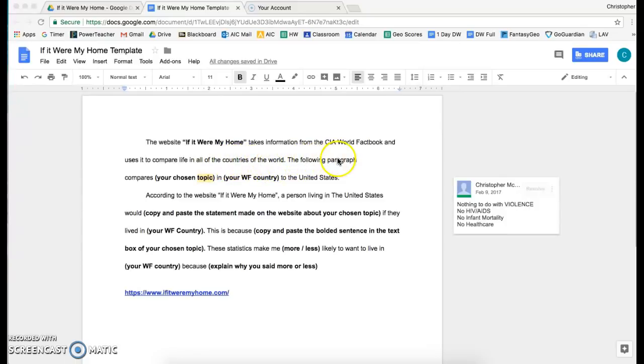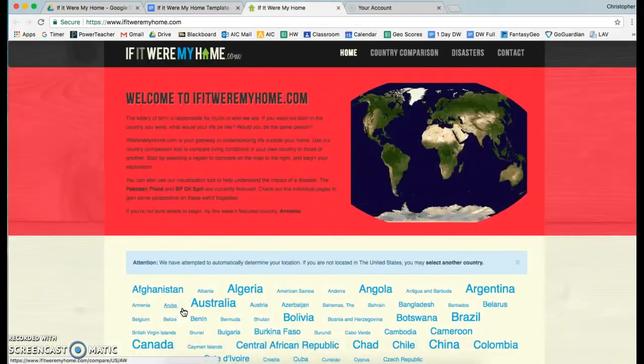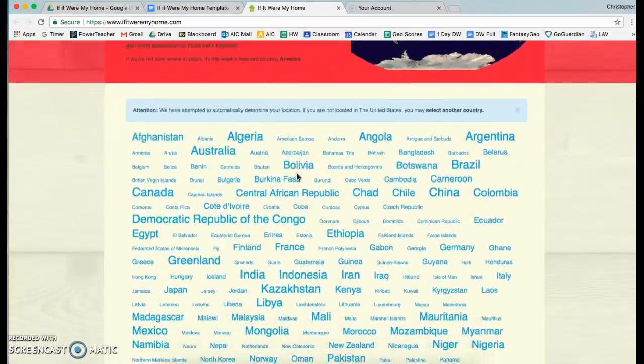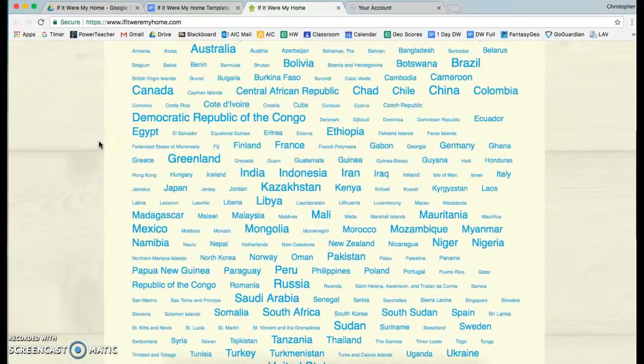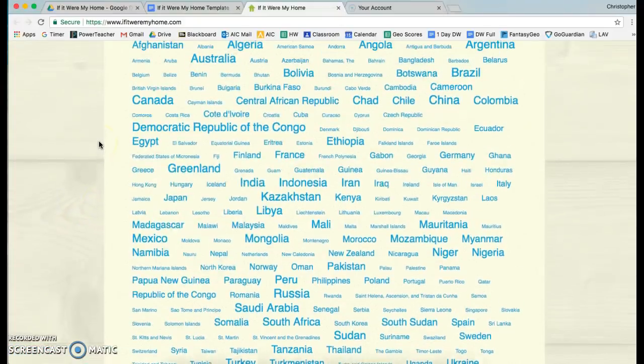The following paragraph compares, then you're going to choose a topic, put the name of your World's Fair country, to the United States. To get this information, you're going to go to this website, If It Were My Home. So you're going to open up this website and you're going to see a main page that lists pretty much every country in the world. Your country should be on here. If you can't find it, ask the teacher for help.